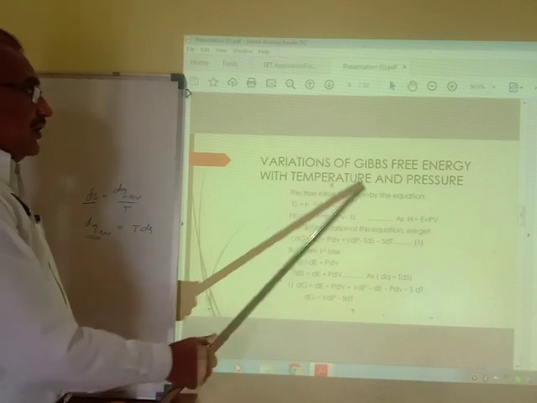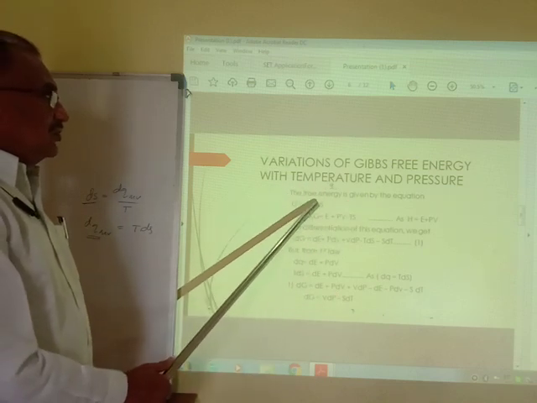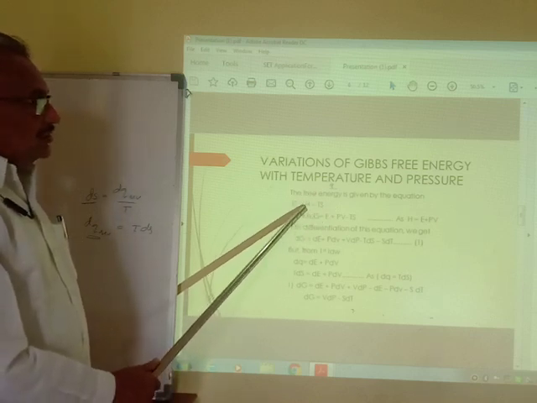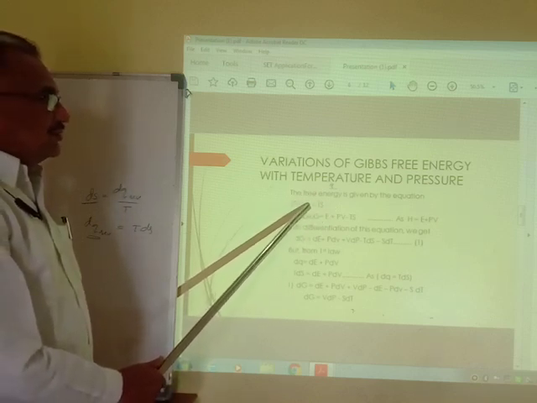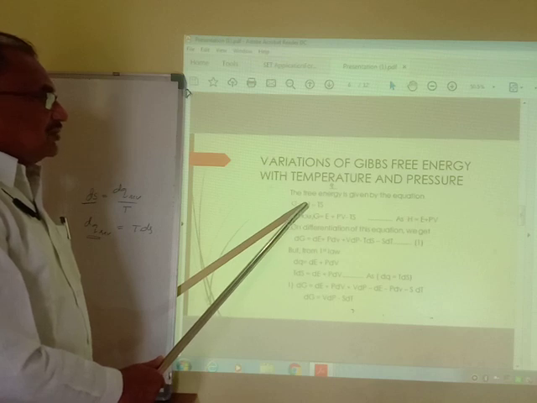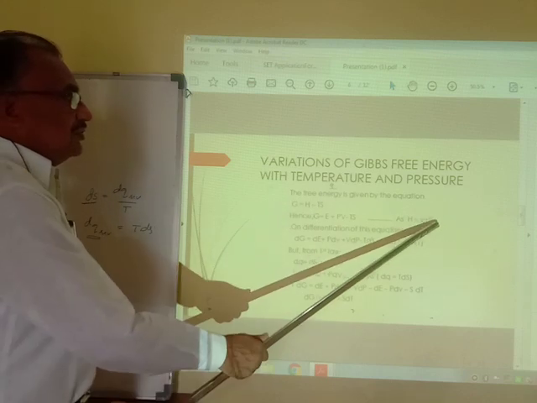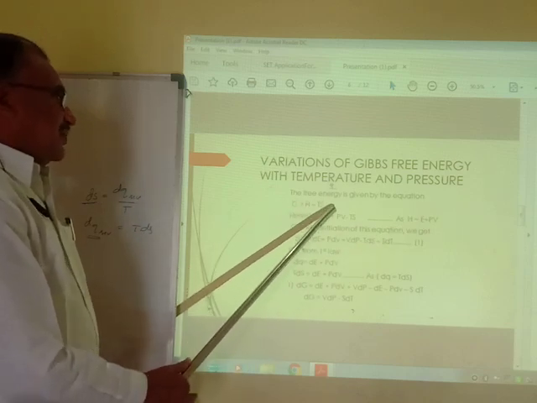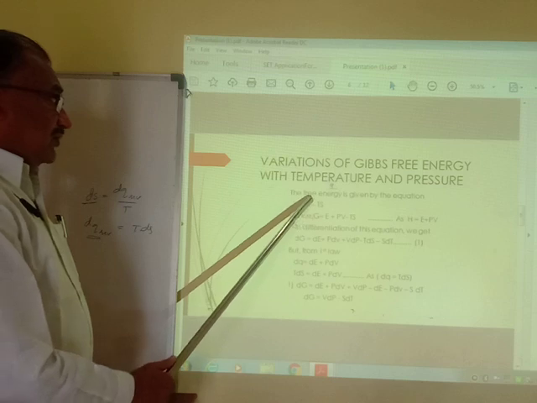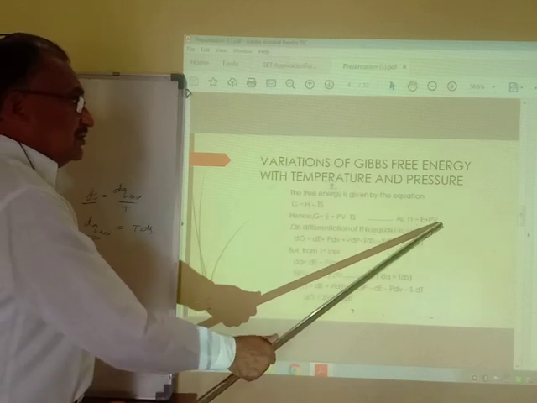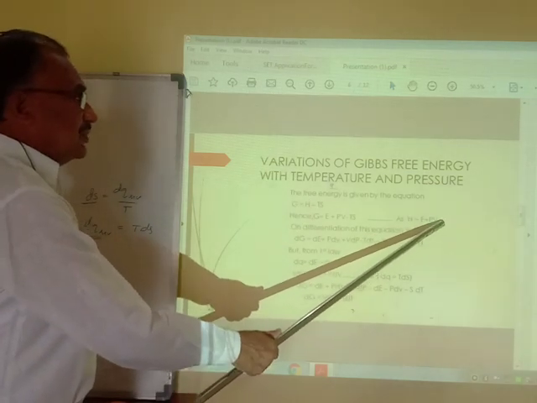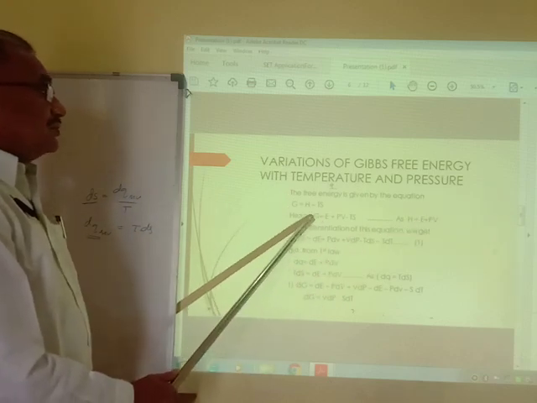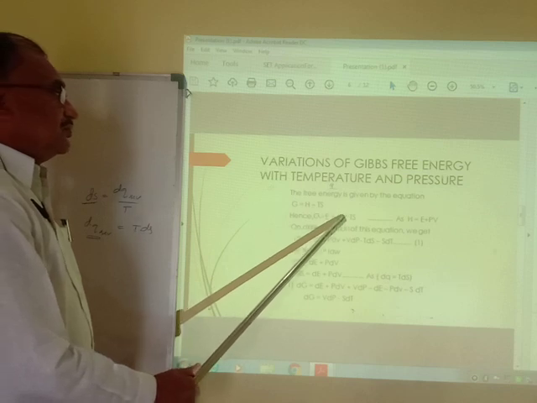We know the Gibbs free energy is given by G equals H minus TS. G is the Gibbs free energy, H is the total heat content of the system, and H is equal to E plus PV. Therefore G equals E plus PV minus TS.